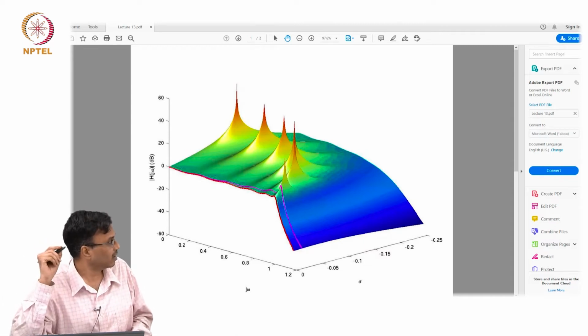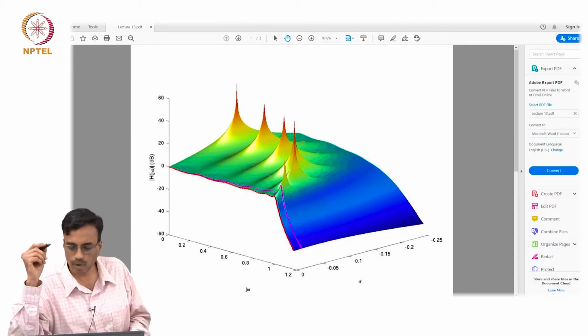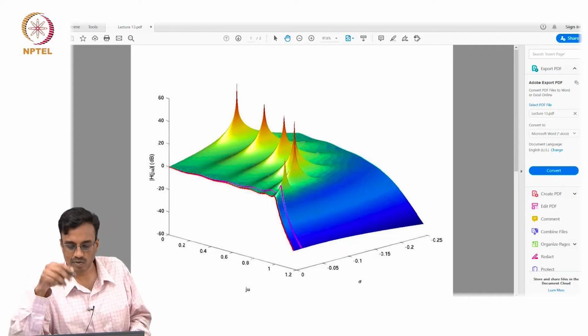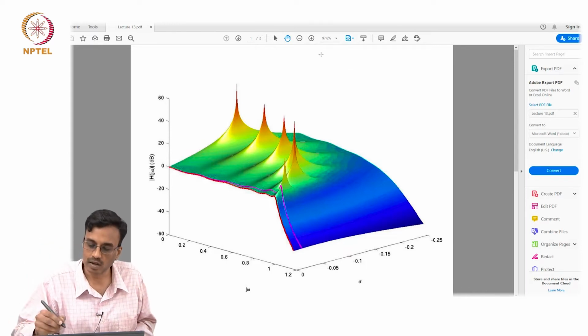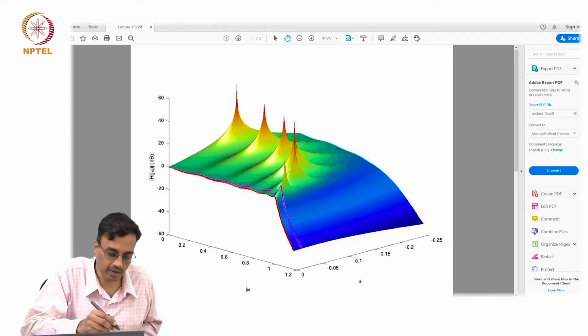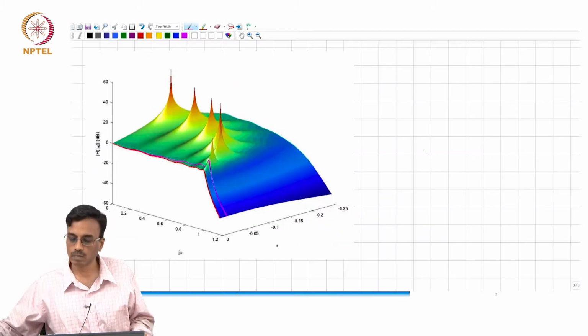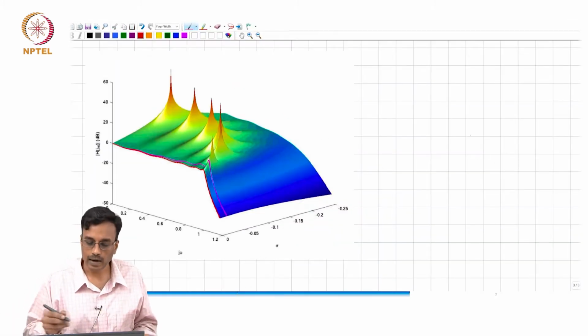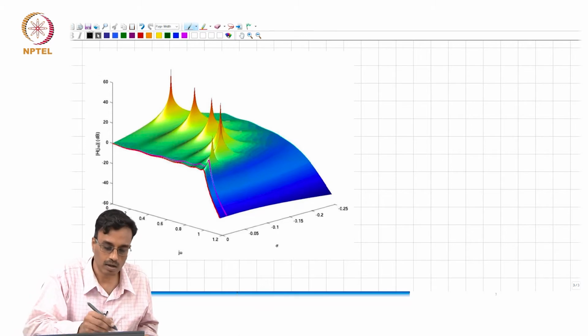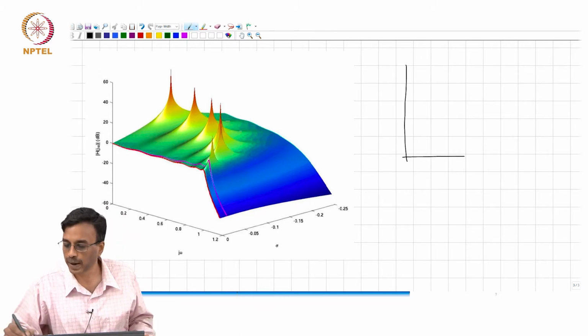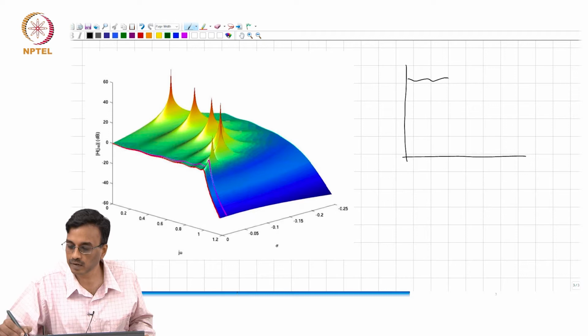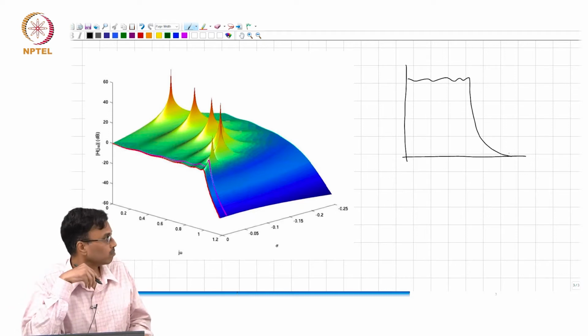So for example, this is the pole zero map of a filter, which is supposed to give what is called an equiripple response, all right. And it is a high order filter whose magnitude response is supposed to be like this, okay.